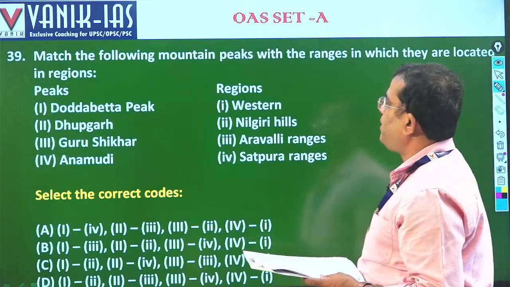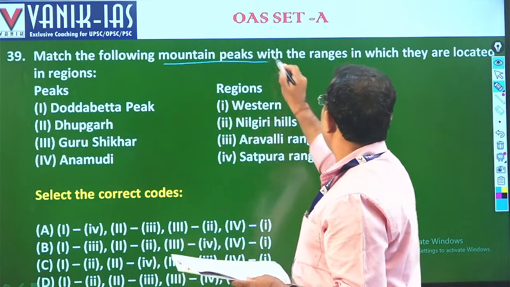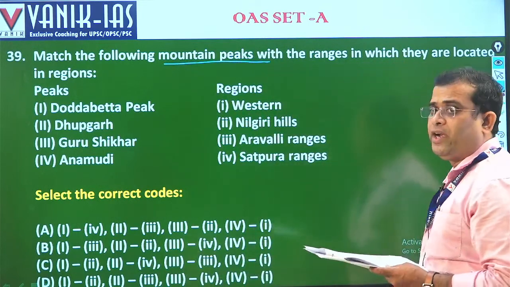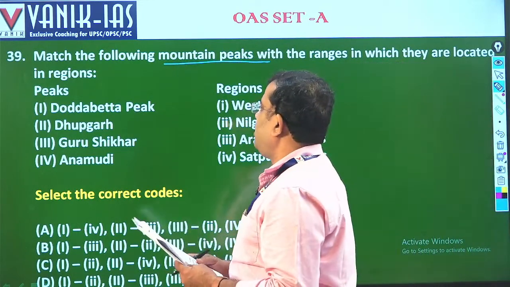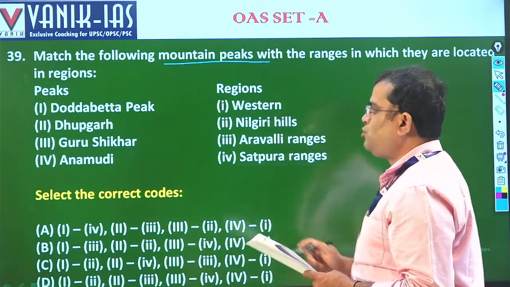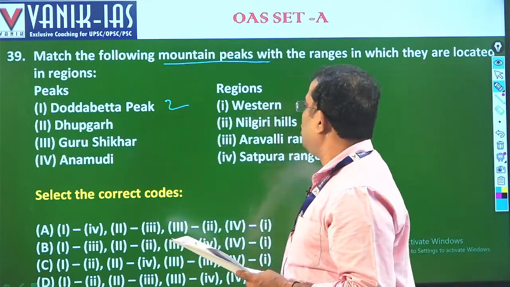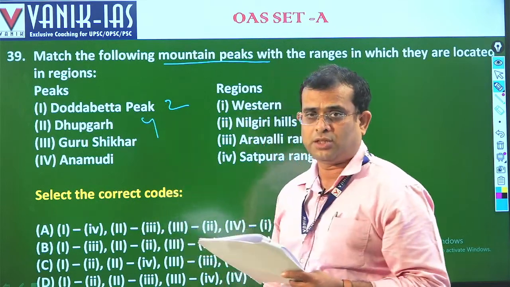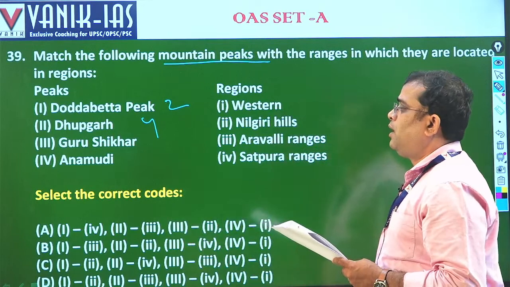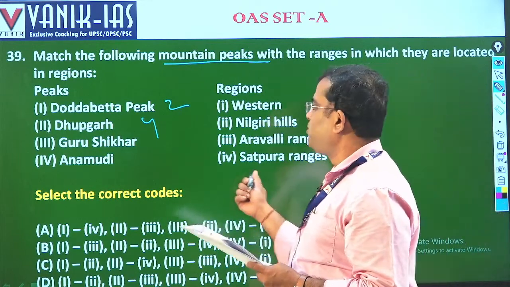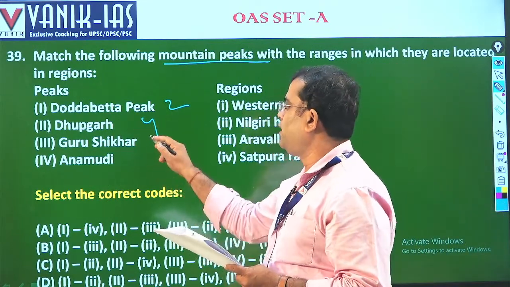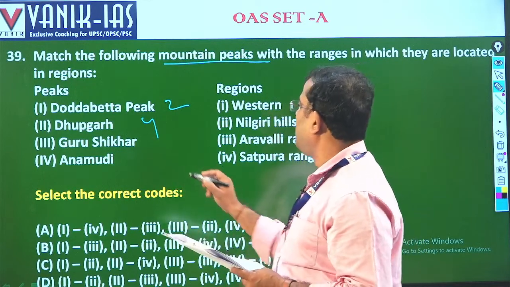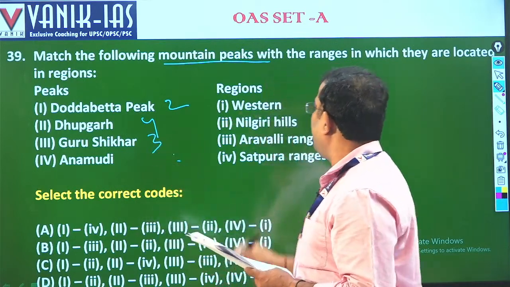This question is to match the following mountain peaks with the ranges in which they are located. Doda Betta, as we know, is in the Nilgiri. Dhupgarh is in Satpura. Panchmarhi is also in the Satpura, particularly near Dhupgarh. Then Guru Shikhar is in your Aravalli, and Anaimudi is in the Western Ghats.